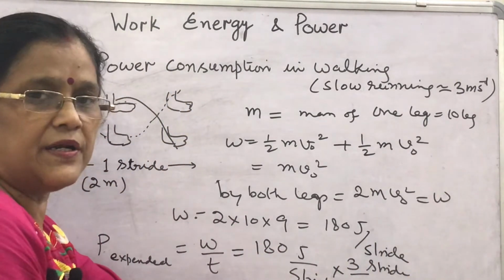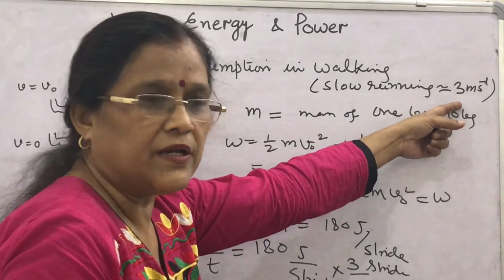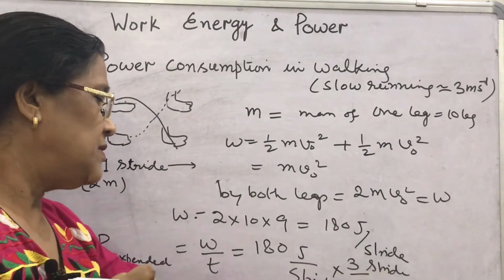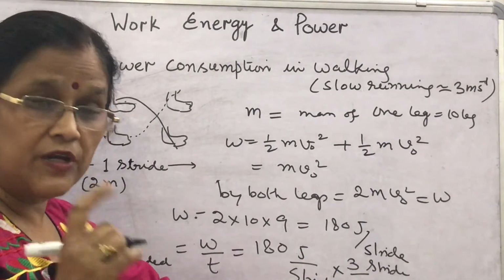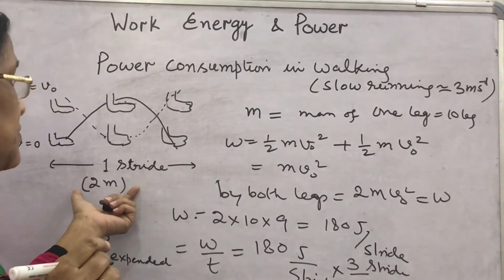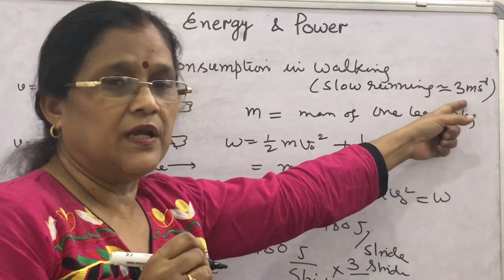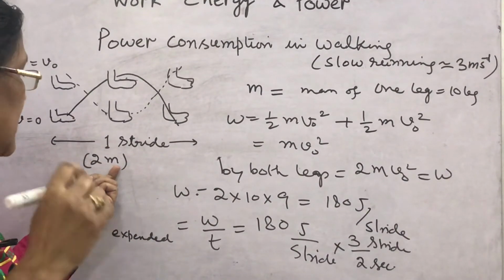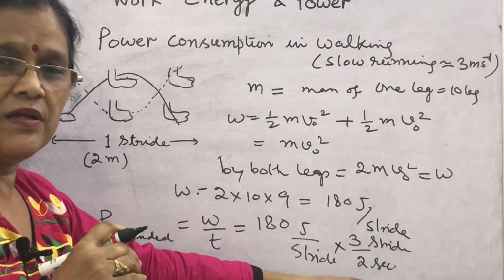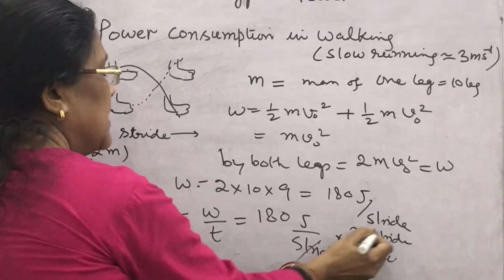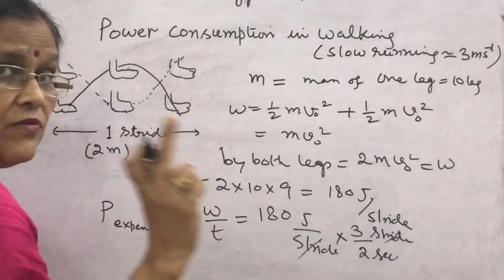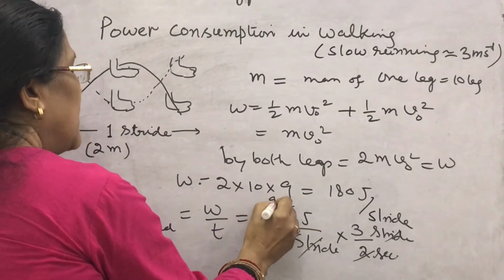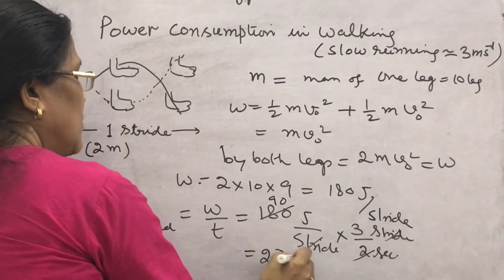How has this been written? This is the speed, 3 meter per second. The length of one stride is 2 meter. Then how will you write this, 3 stride per 2 seconds? Will it be or not? Look here, this is 2 meter, the speed is 3 meter per second. That means 1.5. What is 3 by 2? 1.5 strides per second. Here the stride cancels, joule per second is watt. Then what will you get here? This is 2, this is 9, 270 watt.